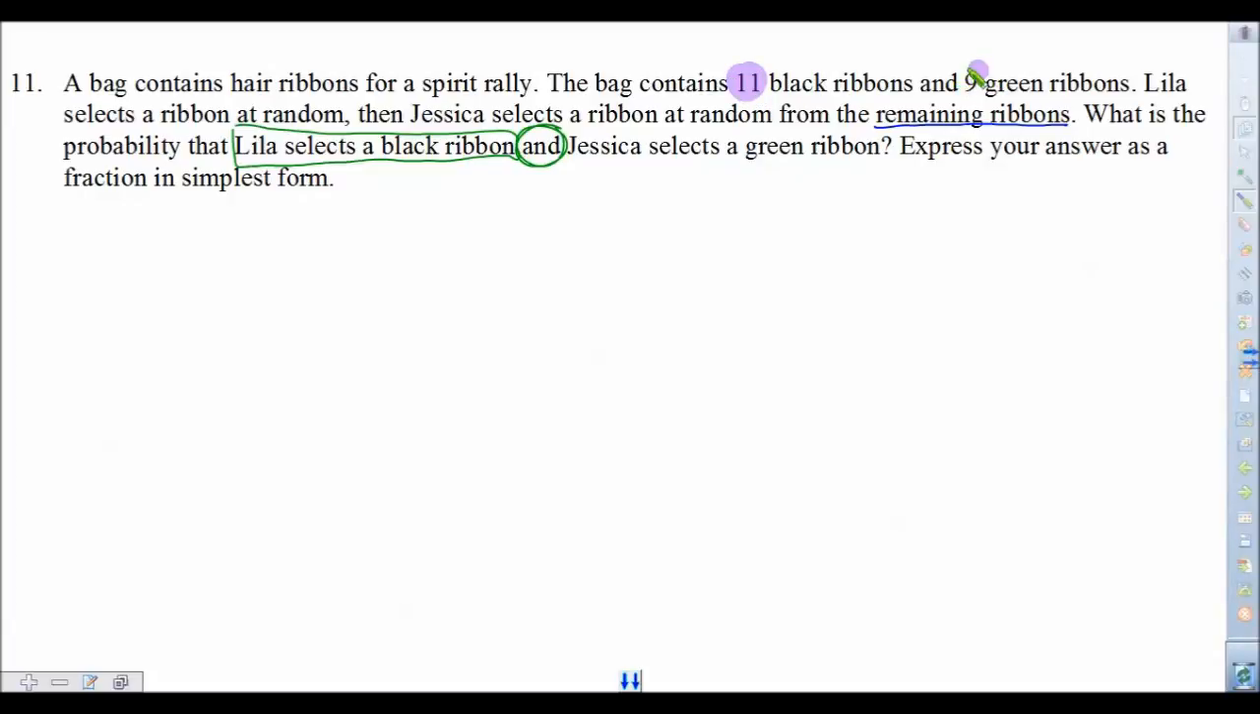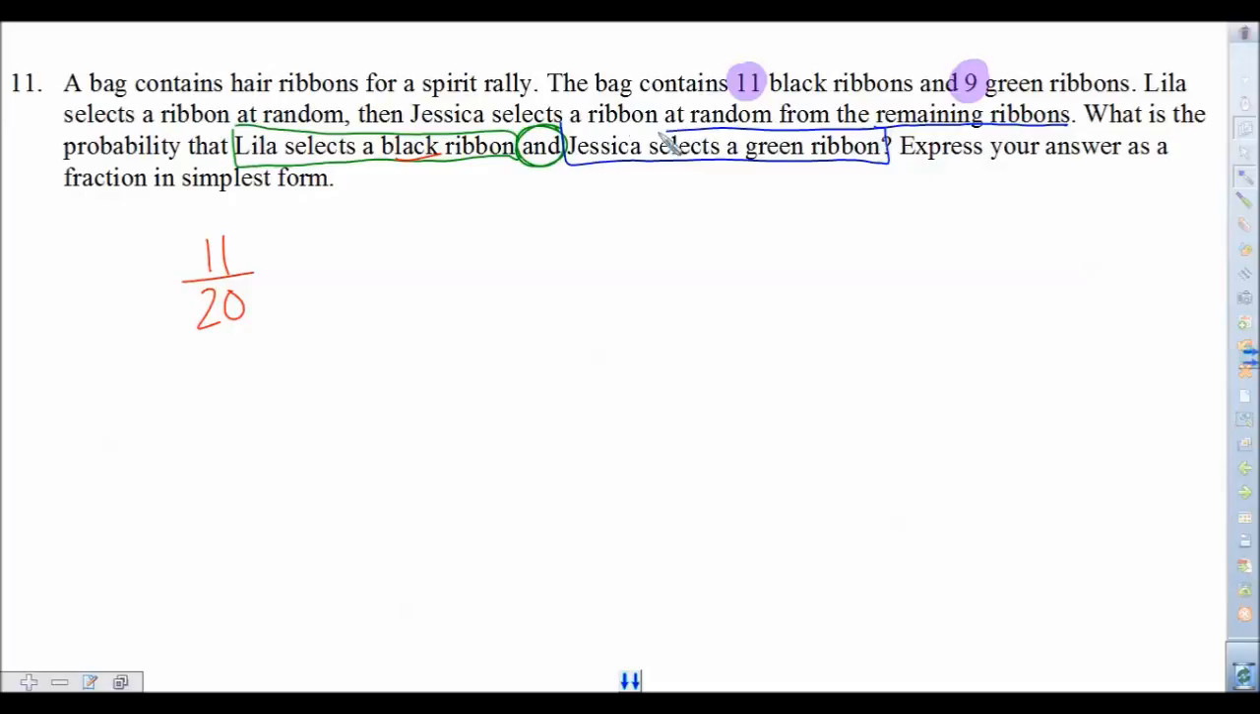10 black ones, 9 green ones, so we have a total here of 20 ribbons, right? So those 20 ribbons. Doesn't matter which black one Lila gets, she just wants a black one, right? So the odds of her getting 1 is 11 out of 20. Next, let's figure out what Jessica's probability is.